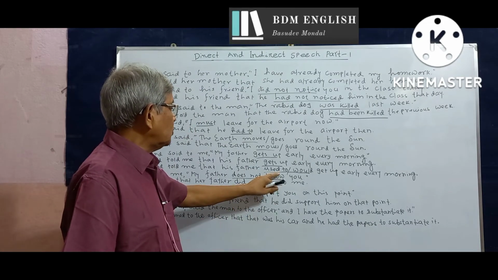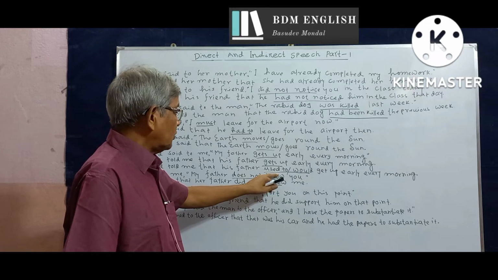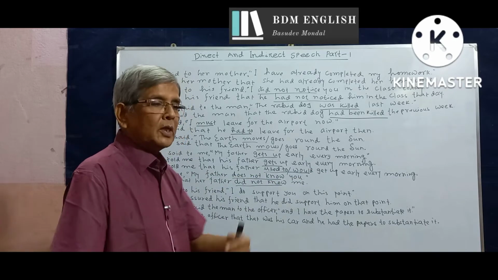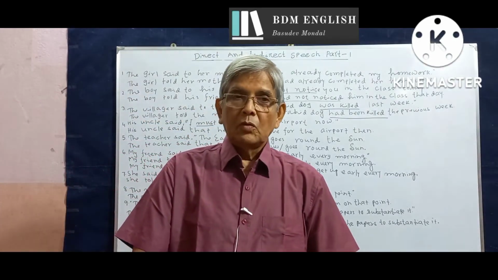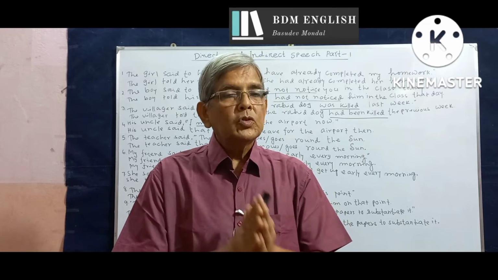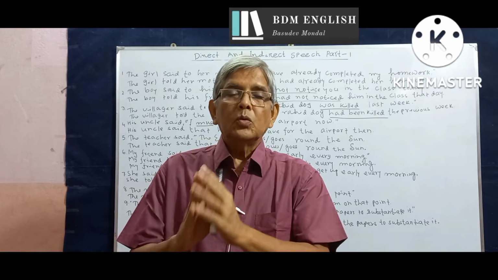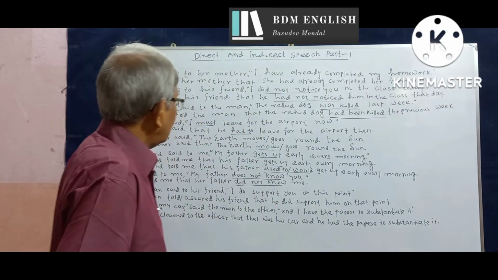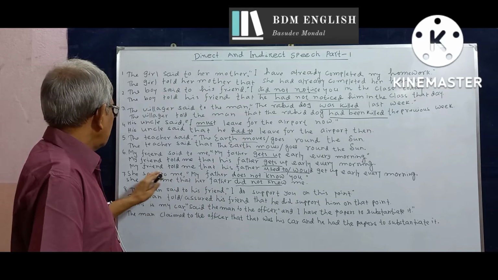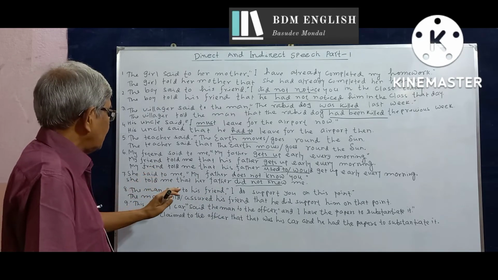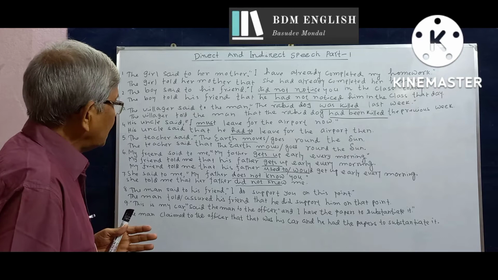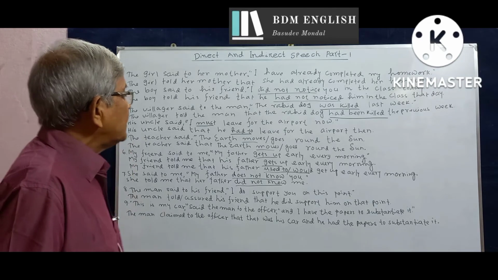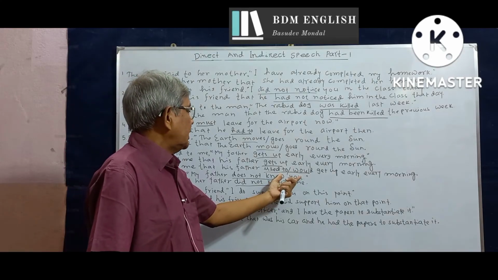We have then to use either used to, the modal used to, or would with the base form of the verb. We know that to express some habit of the past, we use either used to as a modal or would with the base form of the principal verb. Therefore, in that case, the answer would be, my friend told me that his father used to or would get up early every morning.